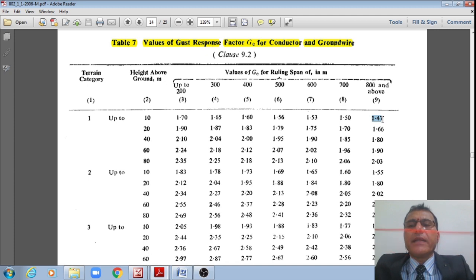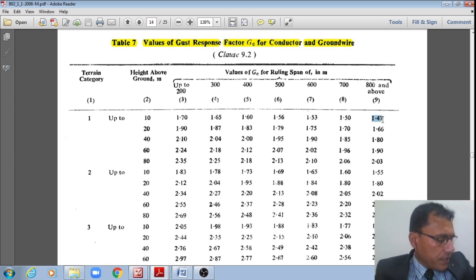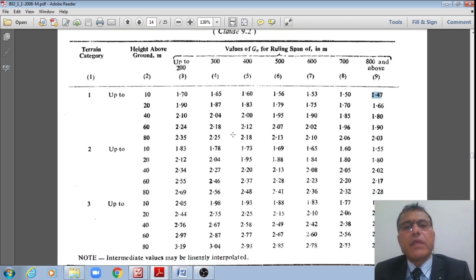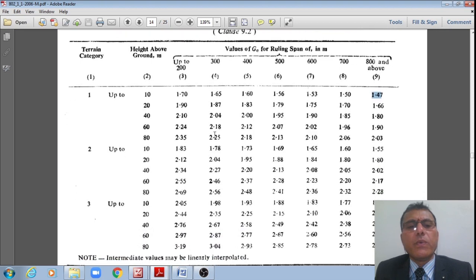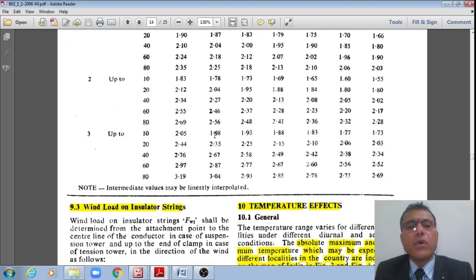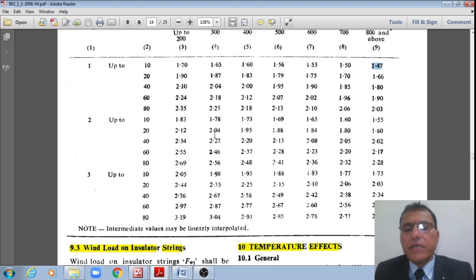Whereas for 800, that gust response factor GC is less, 1.47 only, right? Like that, you please see this table. This table gives exhaustive values for different terrain categories, for different wind spans, up to 80 meters, right?